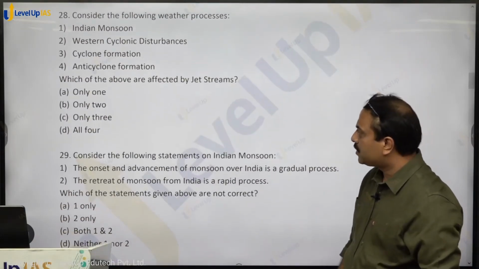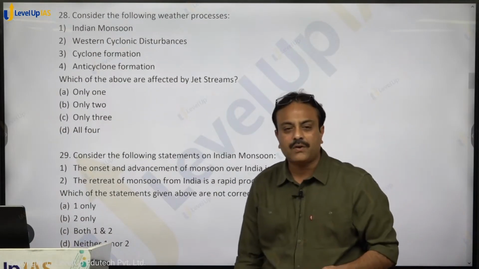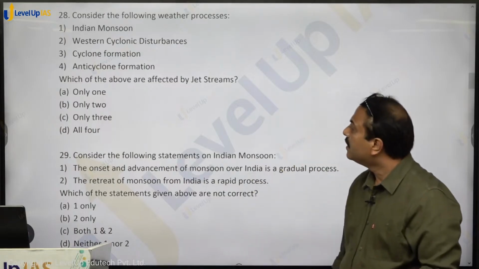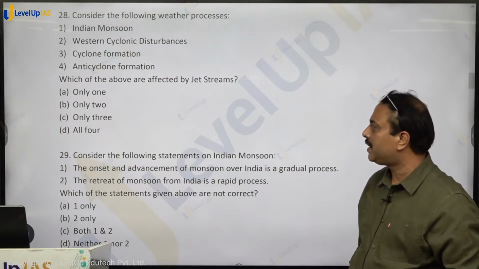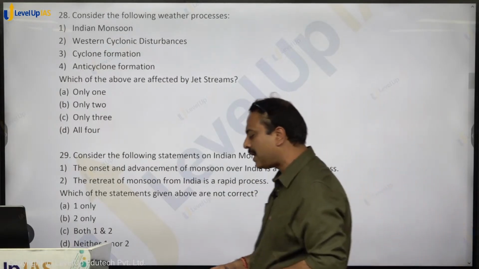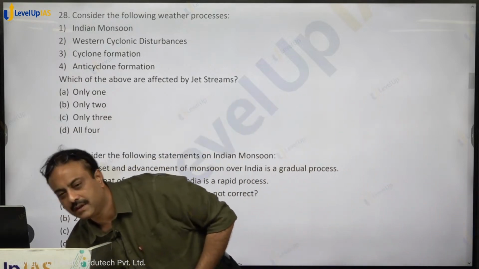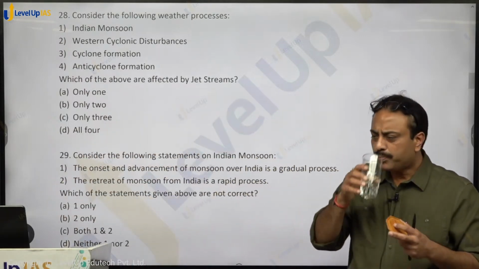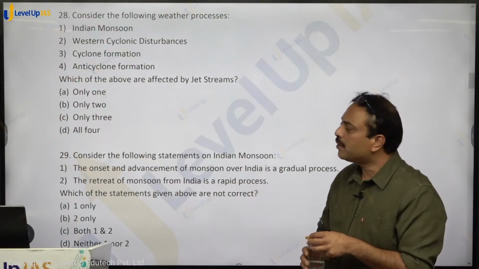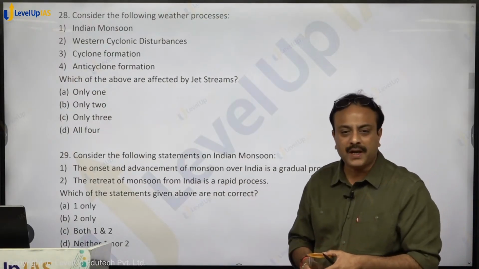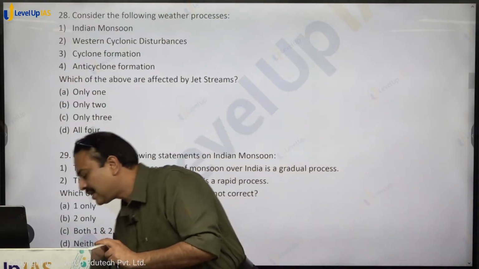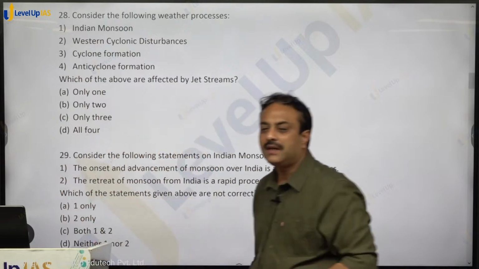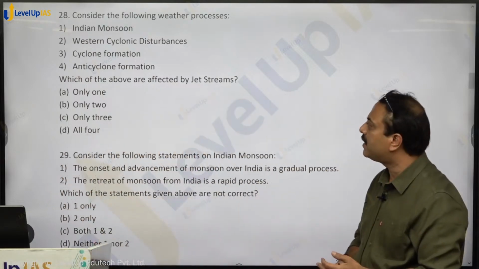Consider the following weather processes. Indian monsoon, western cyclonic disturbances, cyclone formation, anticyclone formation. Which of the above are affected by jet streams? Indian monsoon, jet stream is having a role to play. Western cyclonic disturbances, they are brought by jet stream only.